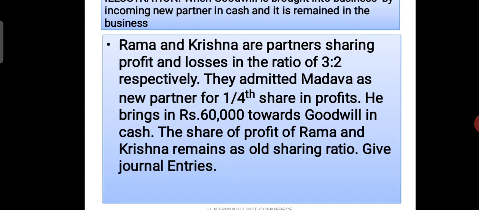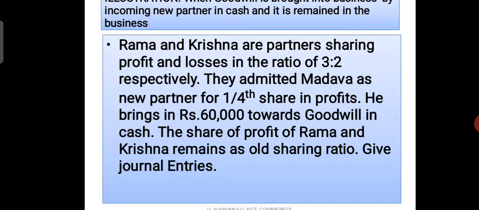First question, how many partners are there? Old existing partners. Two old partners are there. Who are they? Rama and Krishna. And what is their profit sharing ratio? Their profit sharing ratio is 3:2. And who is the new partner entering into the business?